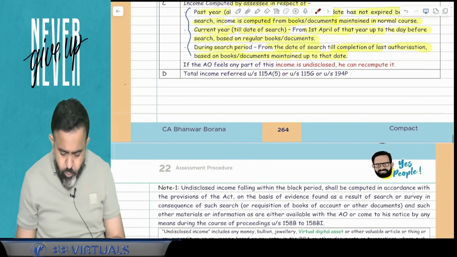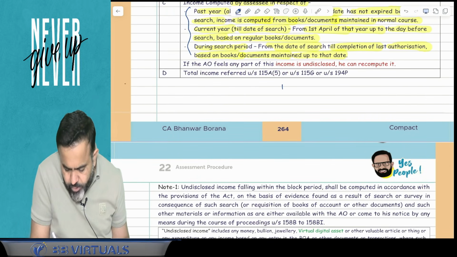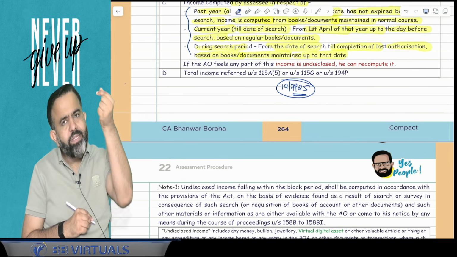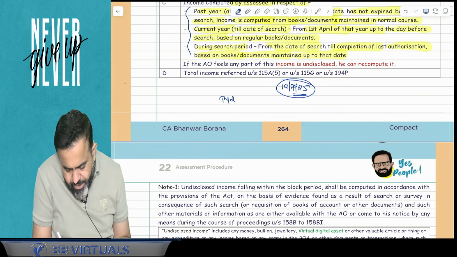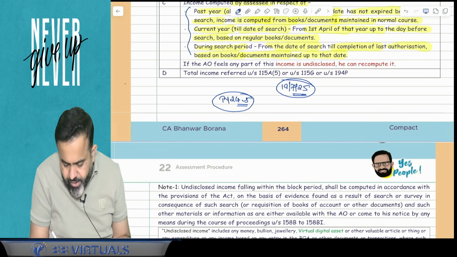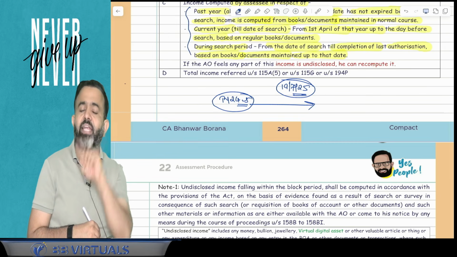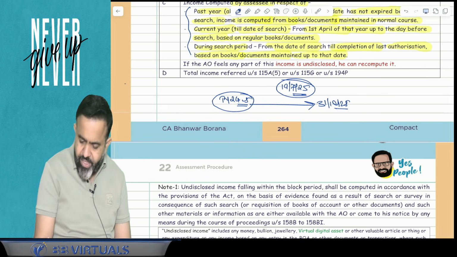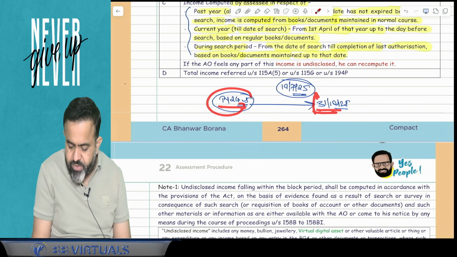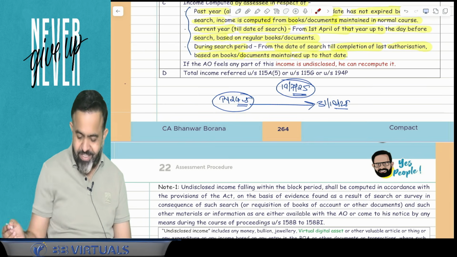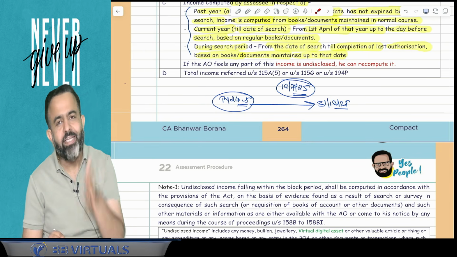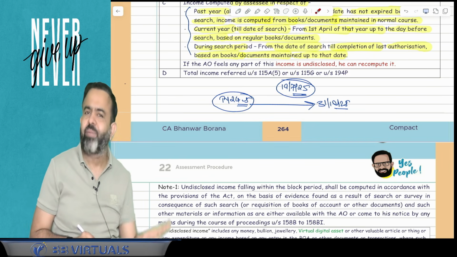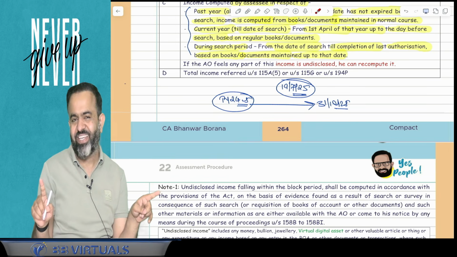But guys, suppose for the last year, suppose raid started on the 19th of July 2025. So guys, on this date for the last year, previous year 24-25, return filing due date has not expired, and return filing due date will be the 31st October 2025. You will declare this year income only by 31st October 2025. So question is that, sir, income of this year still return is not filed, assessment is not made. So is sir income of this year, total income, will be treated as undisclosed income? Answer is no, guys, no.